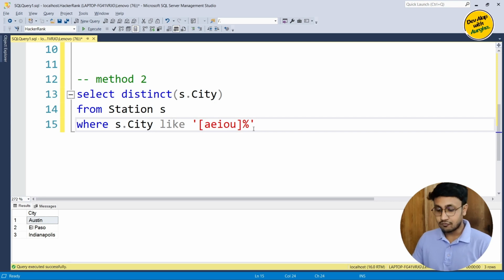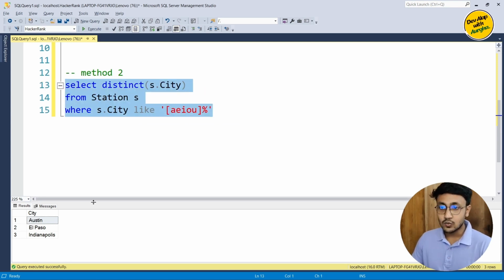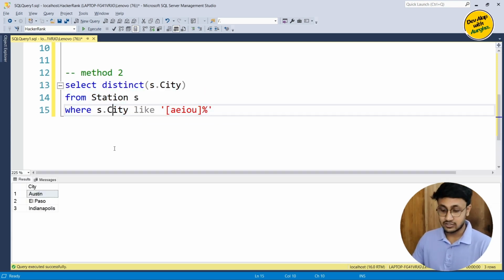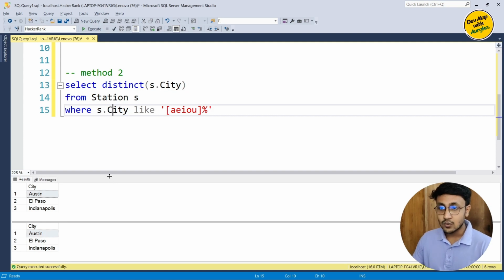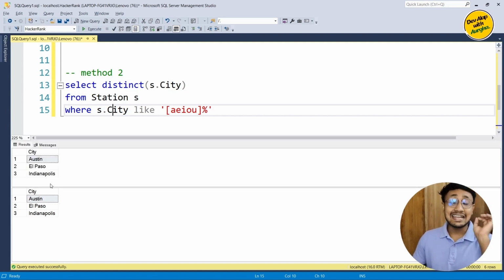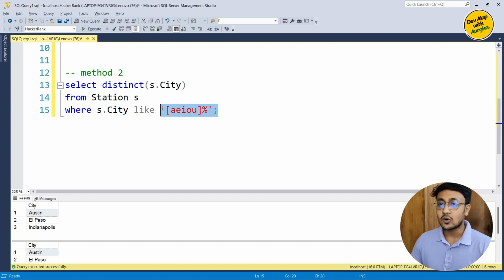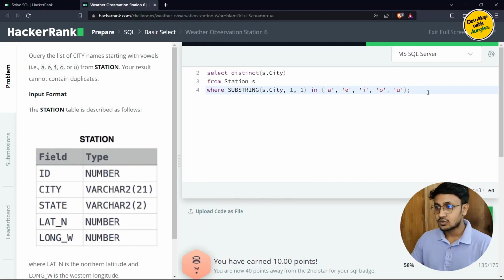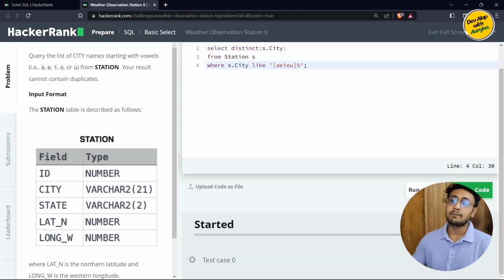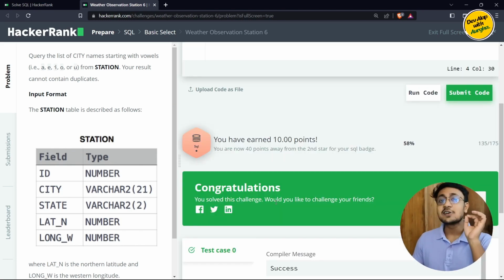So if we run this one, we're getting the same results. If we run both queries, we can see we're getting the exact same result. So let's also submit this one and see. We'll just paste it here and directly say submit. And this is also correct code.